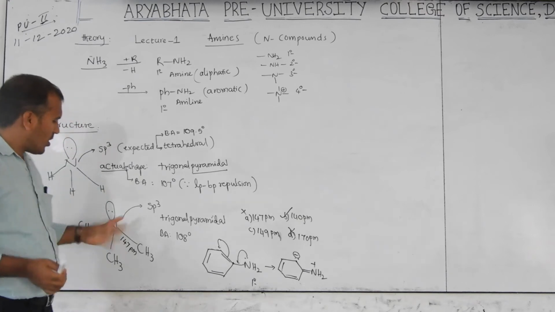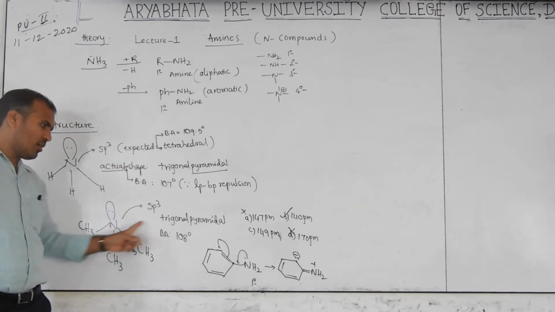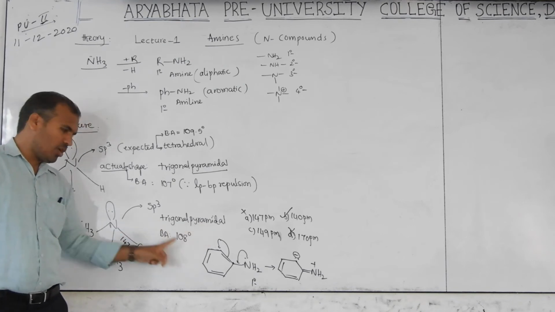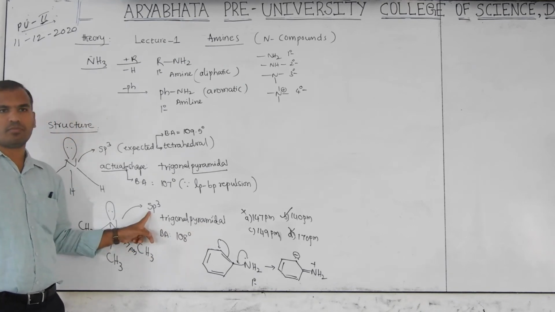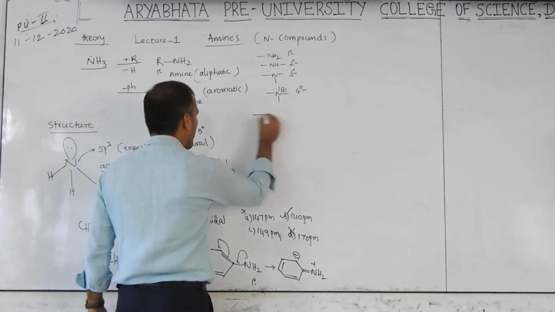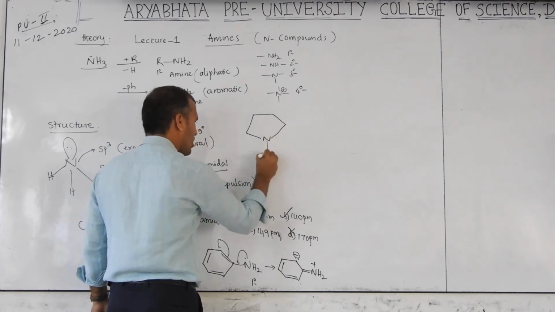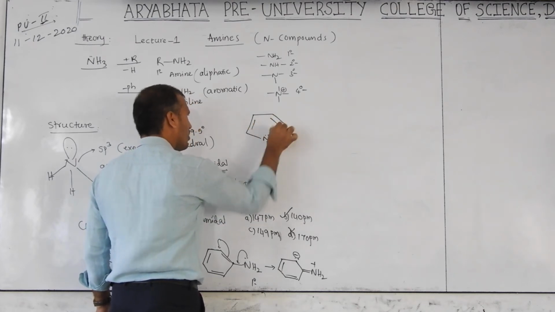Clear? So now we know the bond and structure. We have to remember the shape of the molecule, bond and hybridization. Clear? Now, I already told you somewhere maybe, tell me what is the hybridization of this molecule.